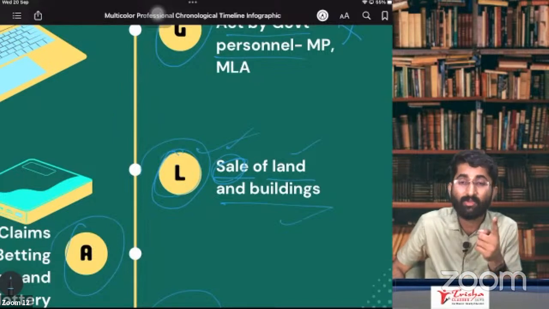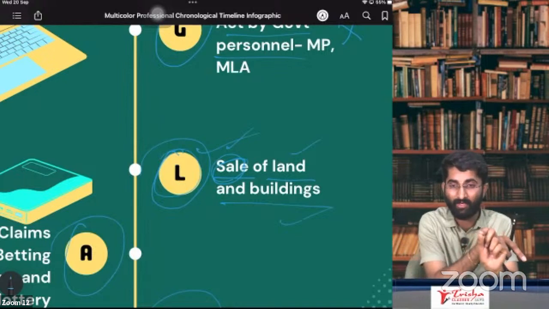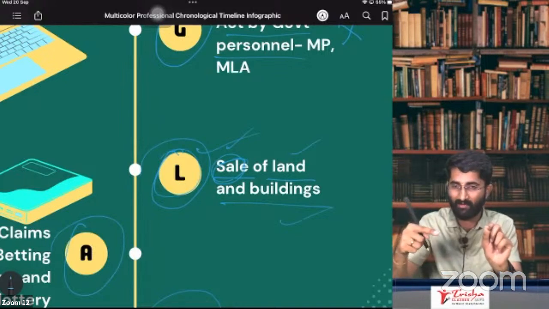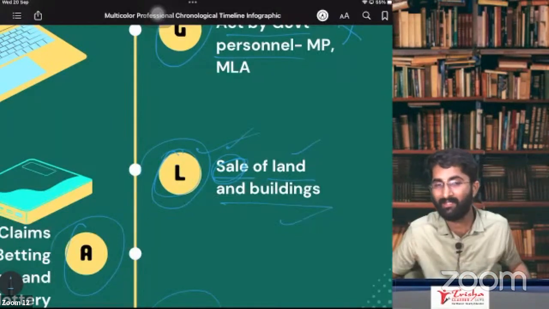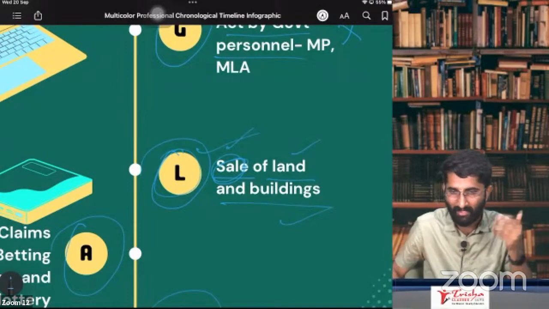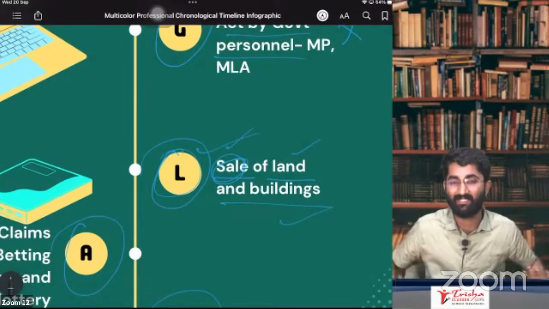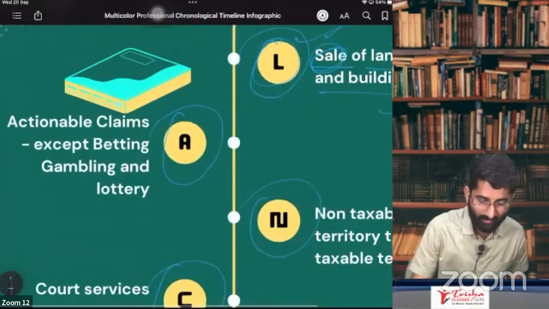Provided in case of buildings, remember, if you have received anything before the first occupancy or completion certificate, whichever is earlier, so before that date, if some amount is received, in that case it is supply of service. But if the entire amount is received after this date, then it is neither supply of goods nor supply of service.